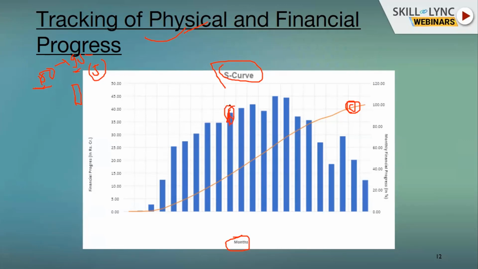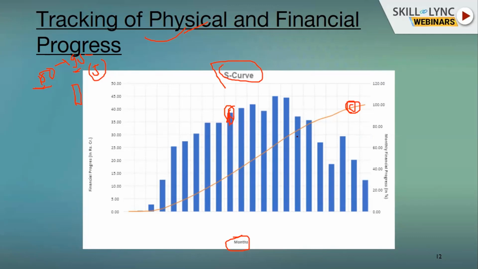You can take any example and relate it to this, even the money part as well. We need too much money when the project is at peak time, in the middle, but as the project is going to finish, we need less and less money, because we have already deployed some of the required resources.